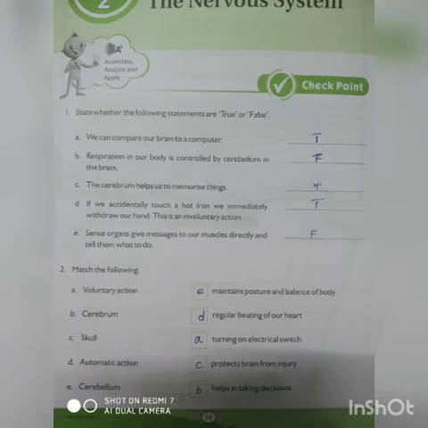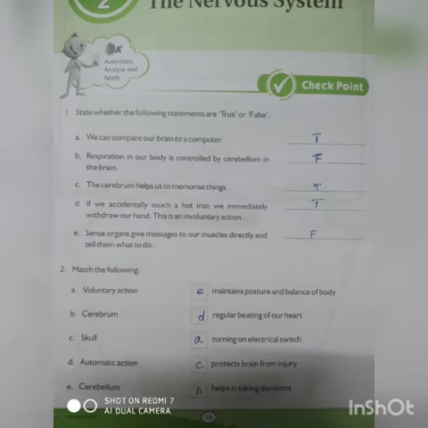Okay, and next one, match the following. Okay, voluntary action is turning on electric switch. Cerebrum help us to take decision. Okay, skull, what does it do? It protects our brain from injury. Okay, automatic action is regular beating of a heart. And cerebellum maintain postures and balance of the body.